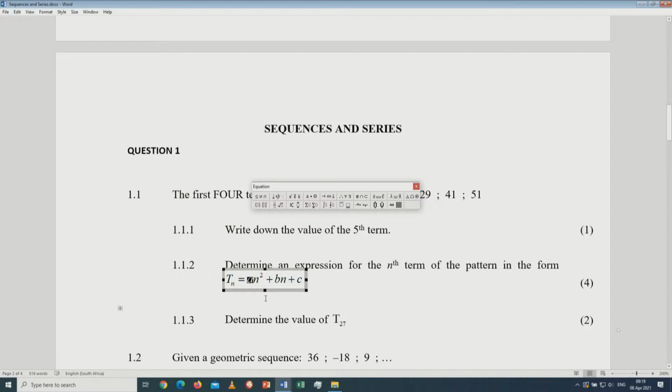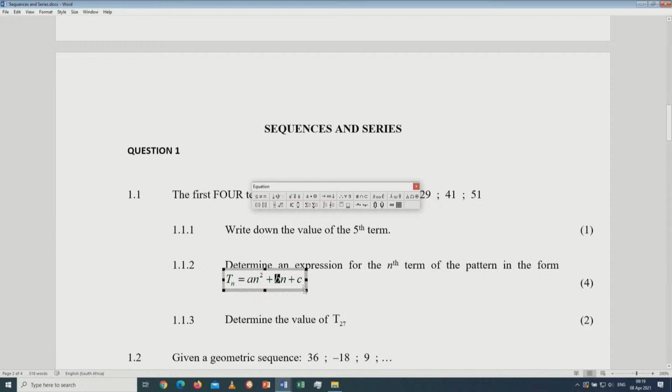After determining the value of a, you must then determine the value of b. How do we determine the value of b? Remember the formula: 3a plus b is equal to the first term of the first difference. You already got the value of a, so it's easy to work out the value of b.